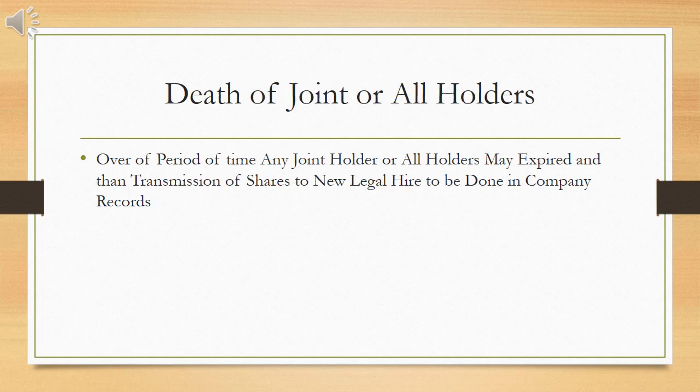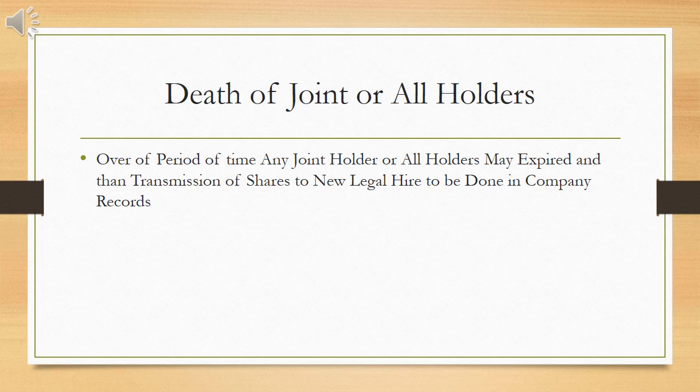In case of transmission of shares, that means any shareholder is no more, or all shareholders are not there, you have to approach the company with their death certificates. As per SEBI guidelines, if the value of the physical shares is less than 2 lakh rupees, with the legal heir certificates or a family settlement deed, the change of name can be processed to the legal heir's name.